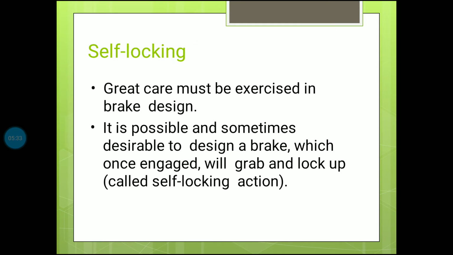Self-locking. Automatically, if any problem is happening, the brake will be locked. Okay, it will not move. In some vehicles there is a child lock, and in a semi-automatic washing machine there is a self-lock. In the spinner where you dry the cloth, if you close the first door and then the second door, and then open the first door, it will stop automatically. That is called a self lock.